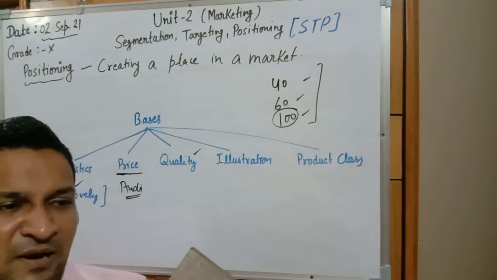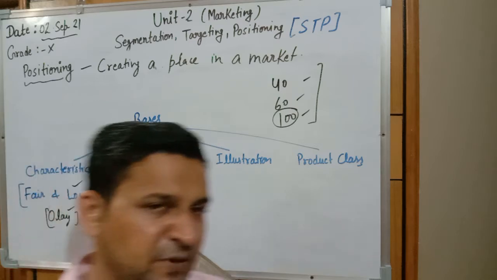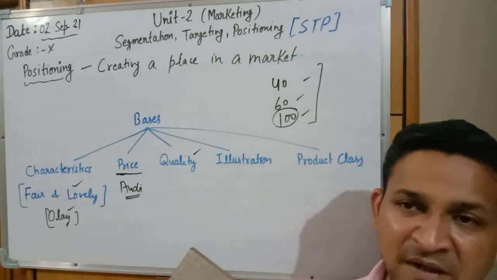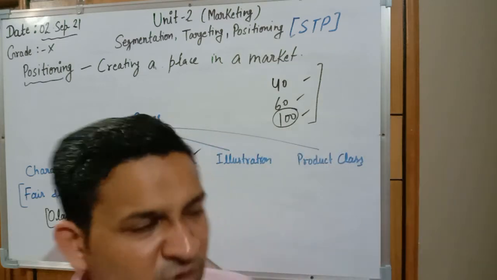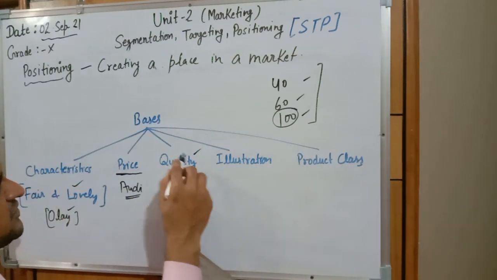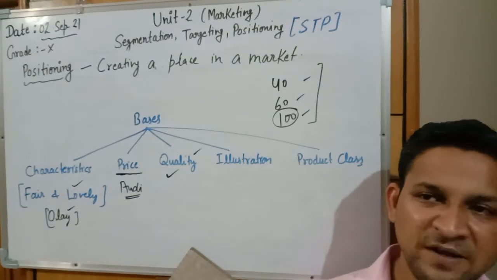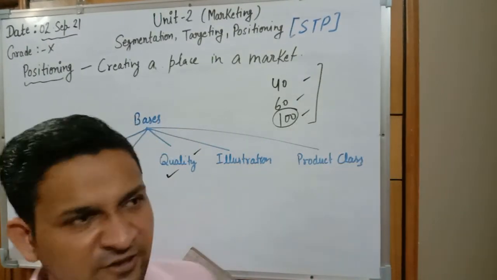Take any eatable. You have the example of Pizza Hut. Pizza Hut is known for quality items. Many people are making pizza, but Pizza Hut has good quality, hygienic food. That's why it is known for quality. So it will be differentiated on the basis of quality. A person will prefer Pizza Hut due to the quality factor.